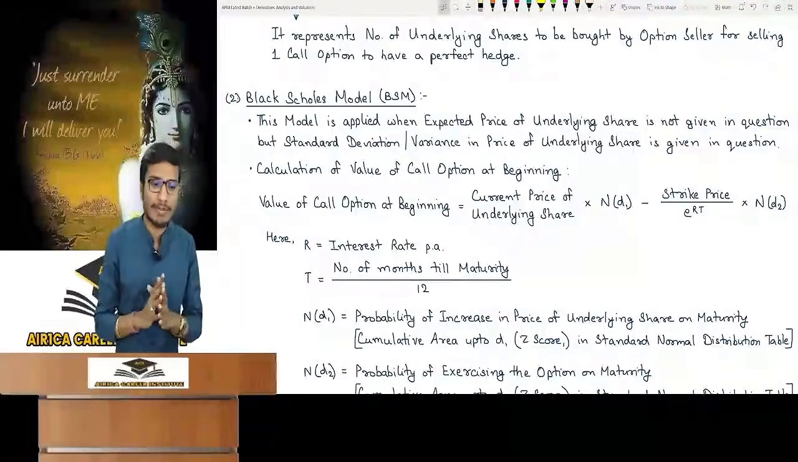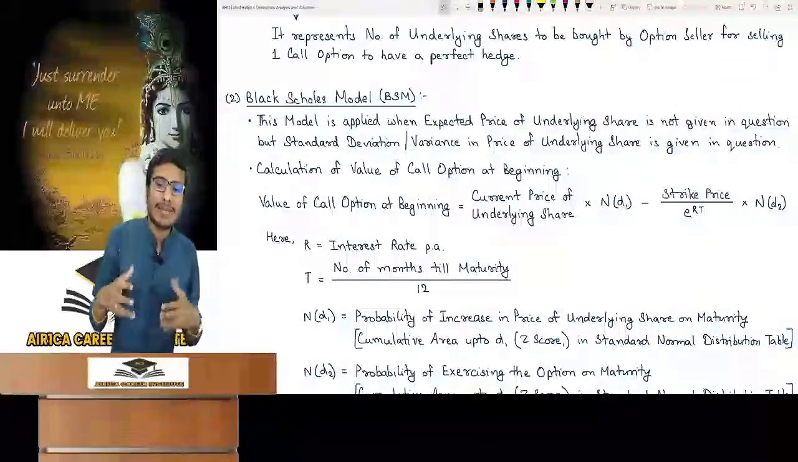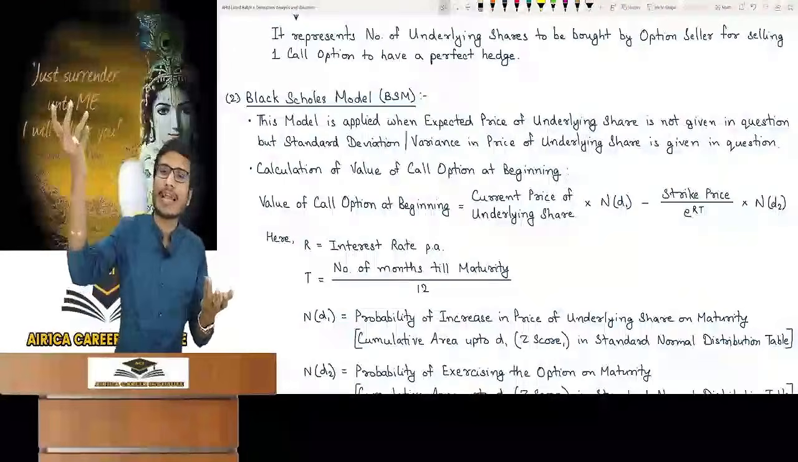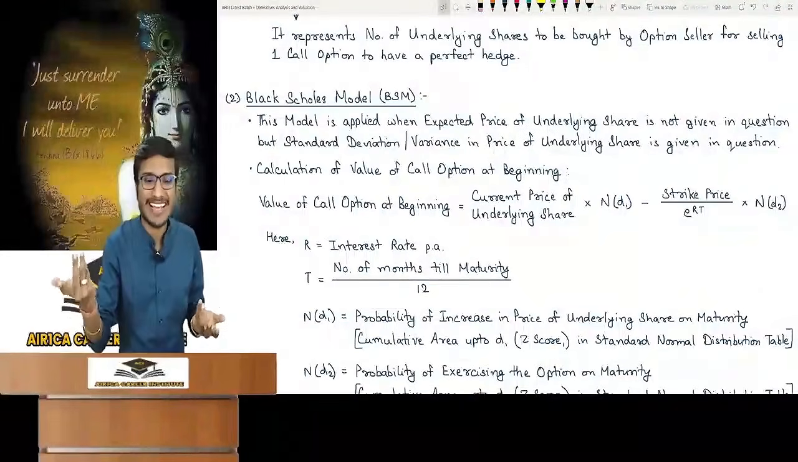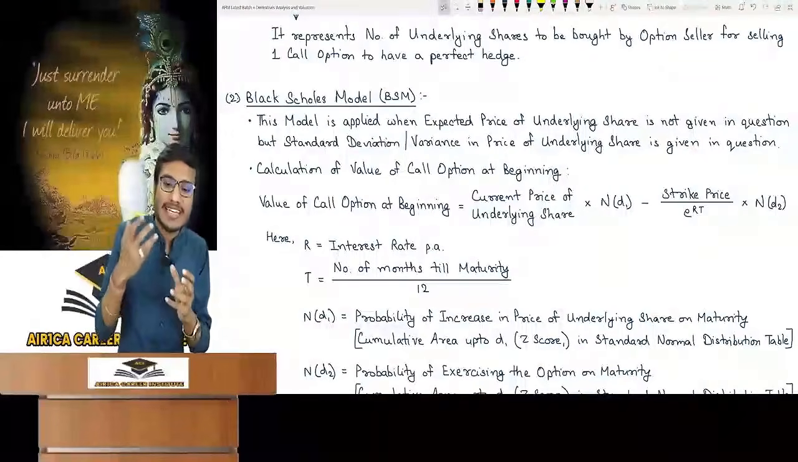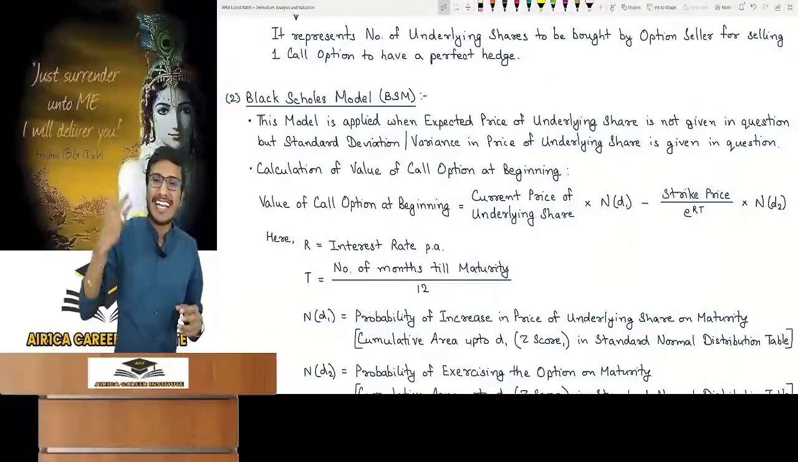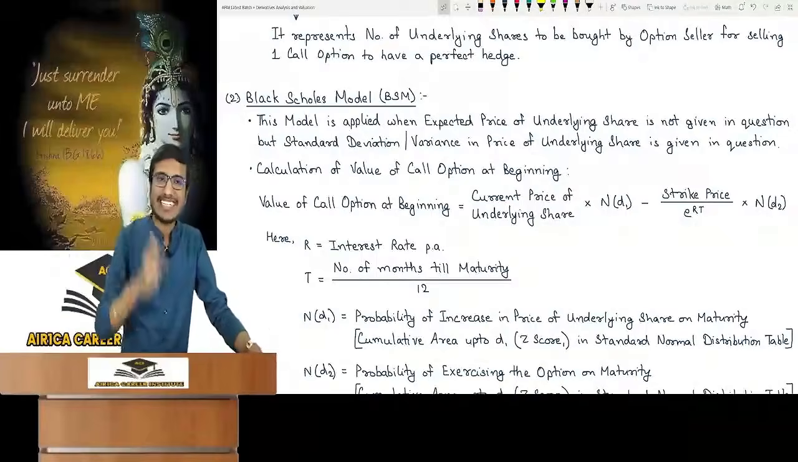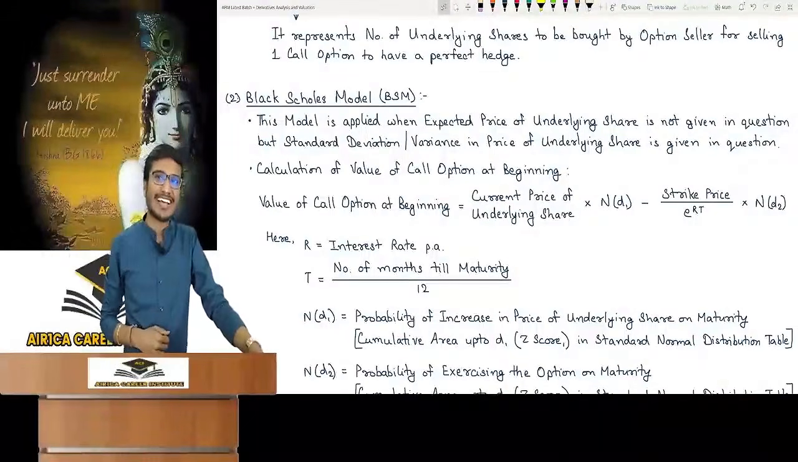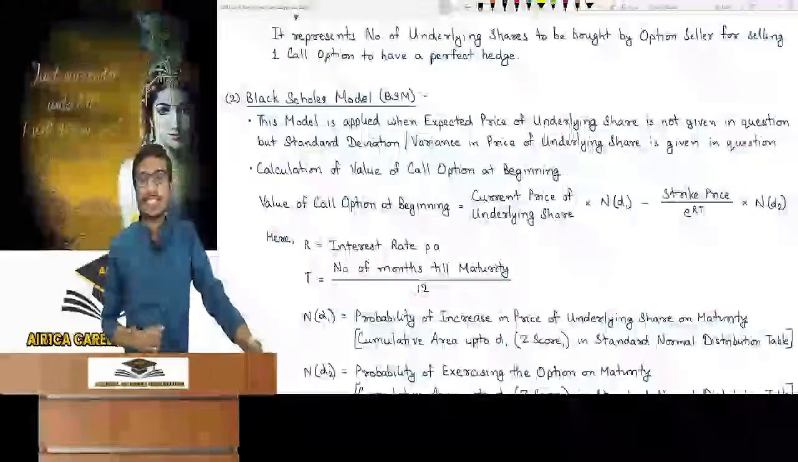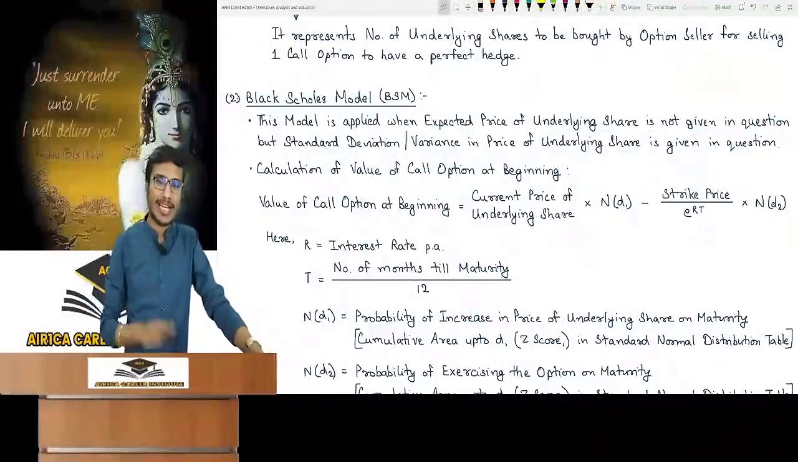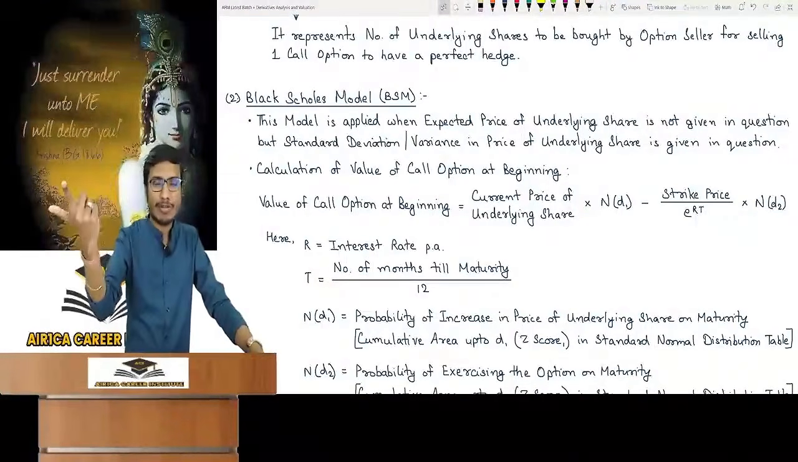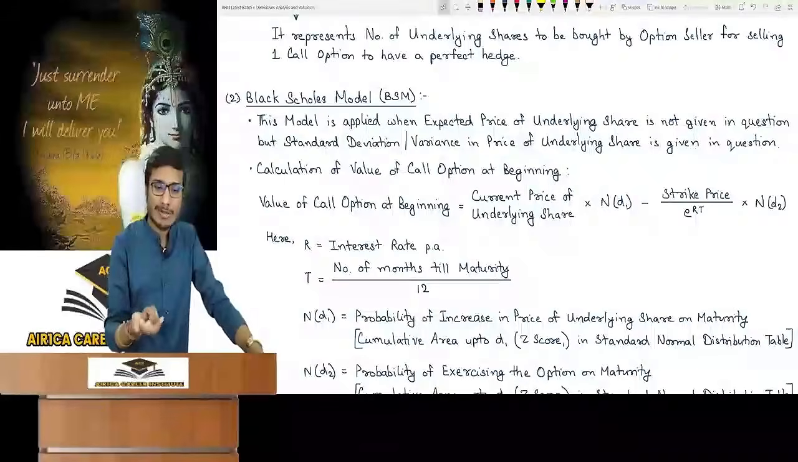Nothing special. You apply the Black-Scholes model when the expected price of underlying share is not given in the question. When the expected price on maturity is not given, how will you get expected value, as the option's payoff will not come? So in that case, the standard deviation or variance of the underlying share is given. That is, what changes in prices can come, in percentage. You had learnt this in portfolio, right? So if we use that to calculate the value of the option at the beginning, it is Black-Scholes. Looking at the question's data, we can understand whether it is Black-Scholes or binomial. If expected price is given, then binomial. If standard deviation or variance is given, then Black-Scholes.